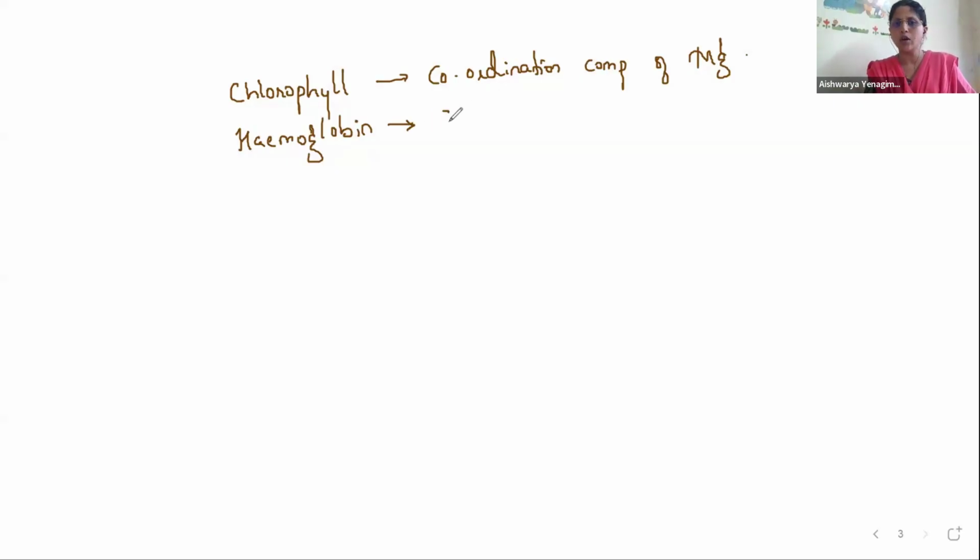And this hemoglobin is what? This hemoglobin is a coordination compound again. It is a coordination compound of heme. What is this heme? Heme stands for iron. Globin stands for proteins. Yes, so therefore hemoglobin.